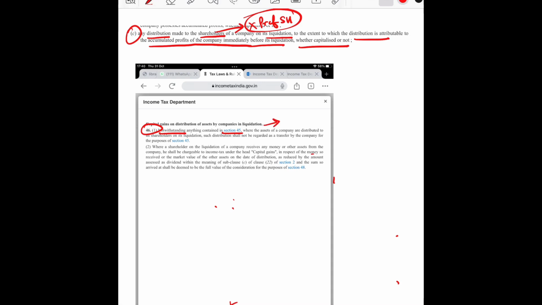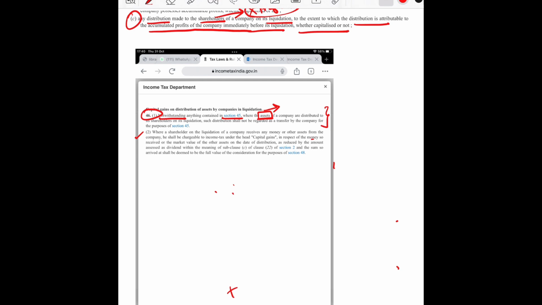This means that if a company distributes any asset to the shareholder on liquidation, then the company would have no implication on it. However, suppose the word asset is specifically used. Suppose the company sells its own asset, gets the money and pays that money to the shareholder. Under those circumstances, the implication would be there on the company. It would only be exempt when the asset is transferred on liquidation.